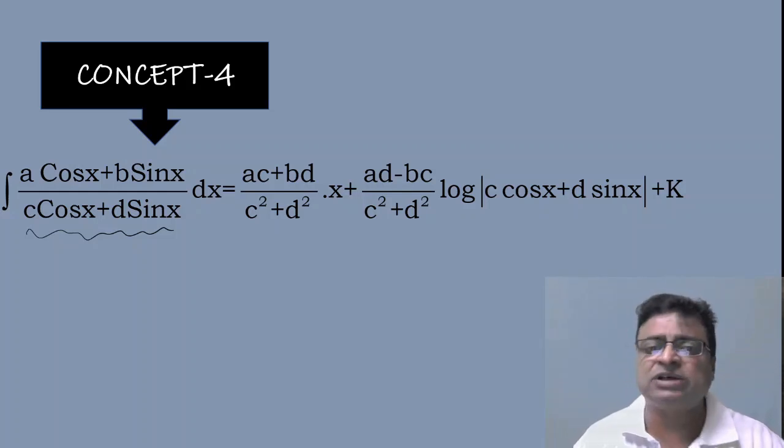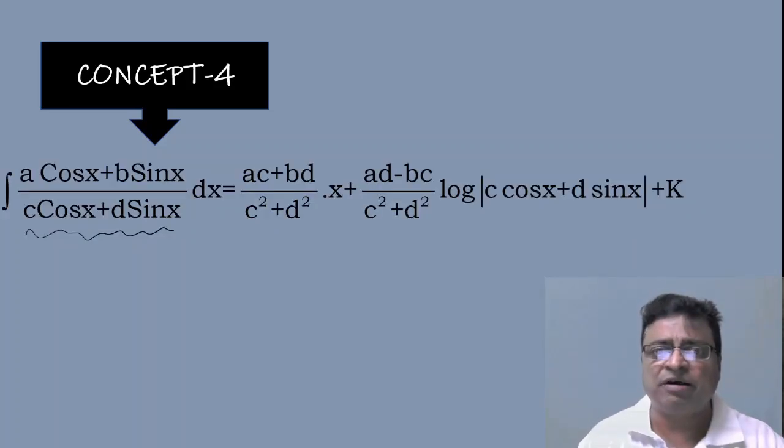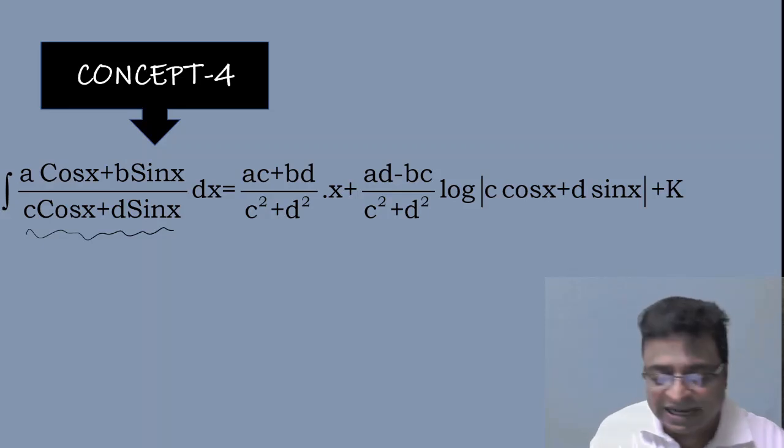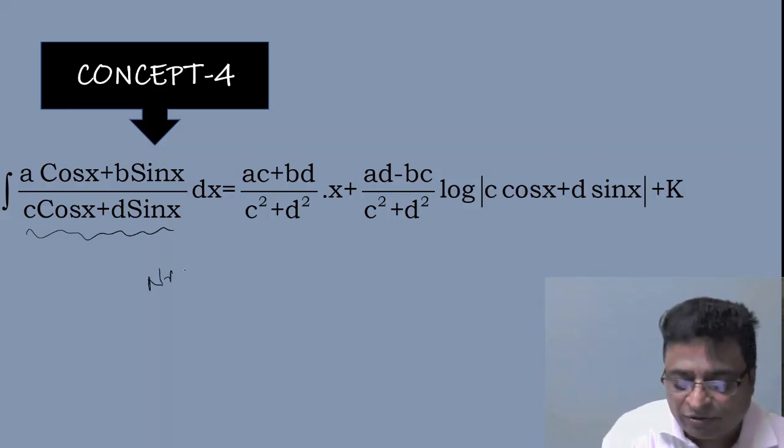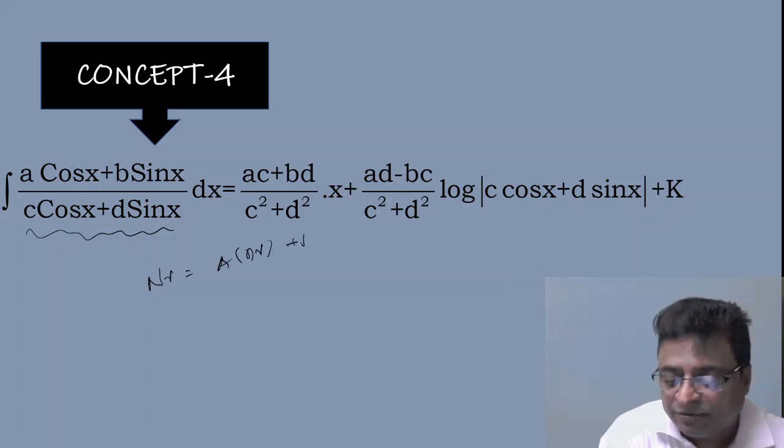So actually, what to do here? In general, when you solve this problem, first you write the numerator as A into denominator plus B into d by dx of denominator. This is a very good concept.